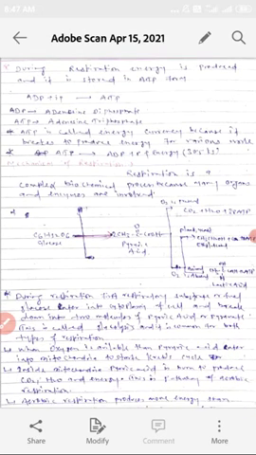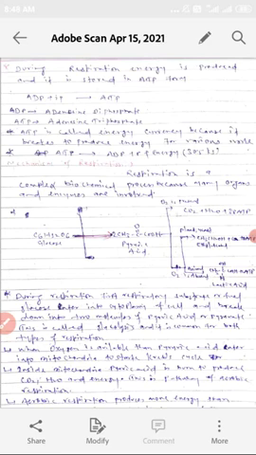Mechanism of respiration. Respiration is a complex biochemical process. Many organs and enzymes are involved. Glucose breaks down into pyruvic acid. This is called glycolysis. Pyruvic acid enters into the mitochondria when oxygen is present and it produces CO2, water and 30 ATP energy. This is the path of aerobic respiration.